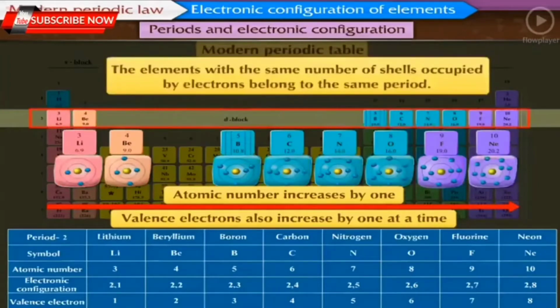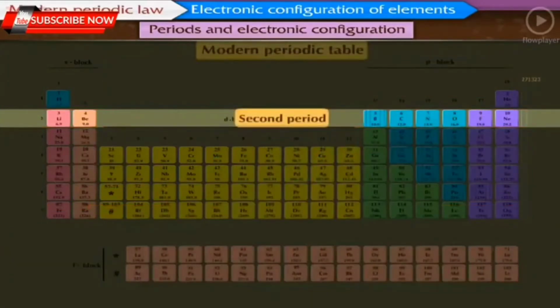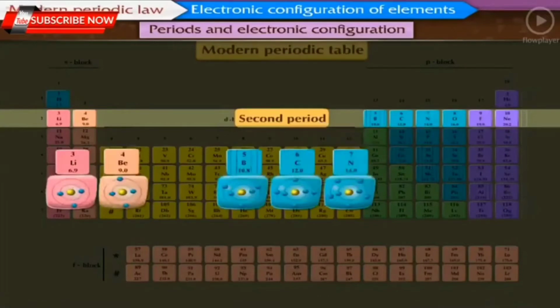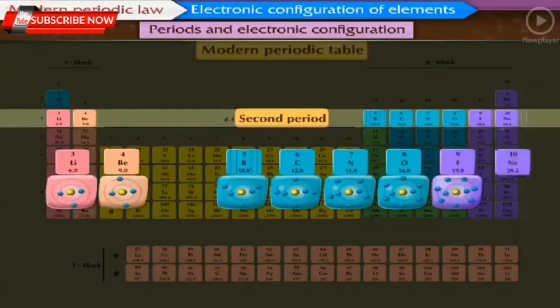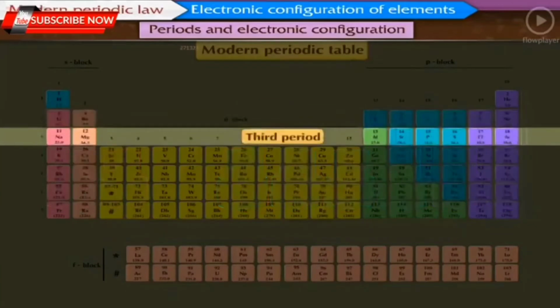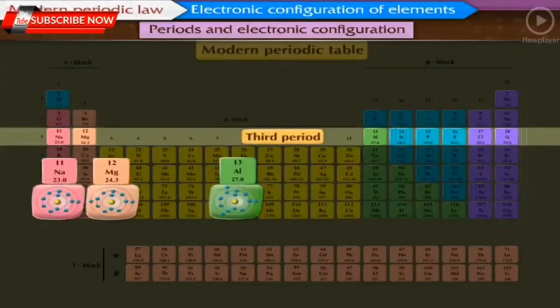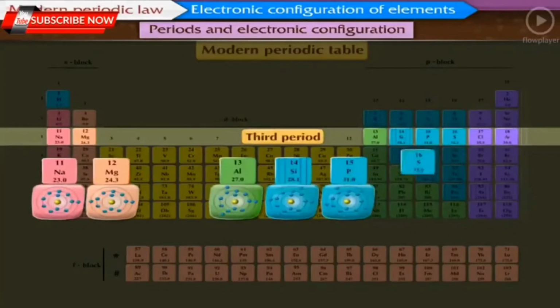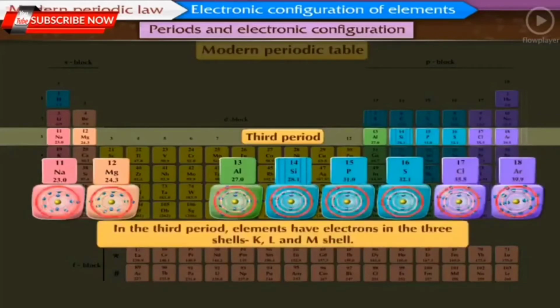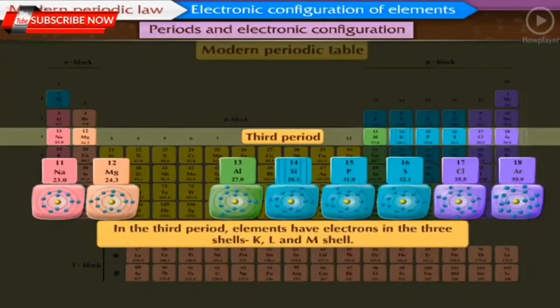In the second period, the elements lithium, beryllium, boron, carbon, nitrogen, oxygen, fluorine, and neon have electrons in the two shells K and L shell. In the third period, the elements sodium, magnesium, aluminium, silicon, phosphorus, sulfur, chlorine, and argon have electrons in the three shells K, L, and the M shell. To understand this, let us study the electronic configuration of these elements.